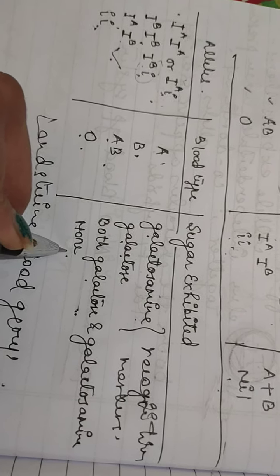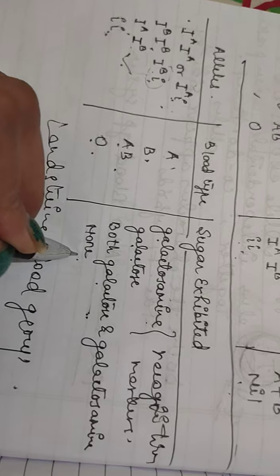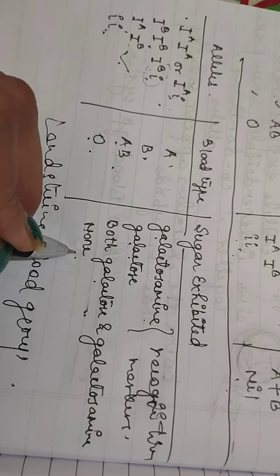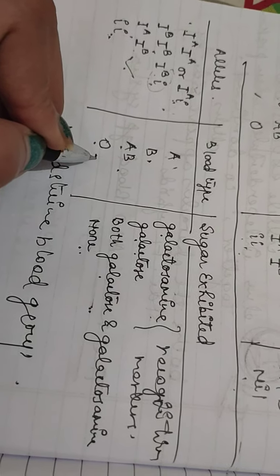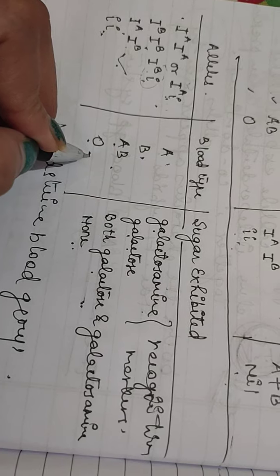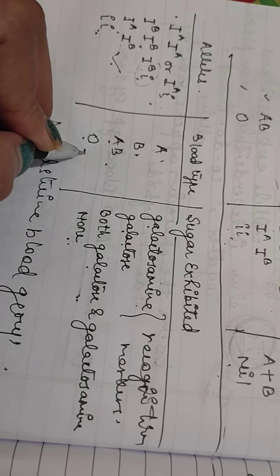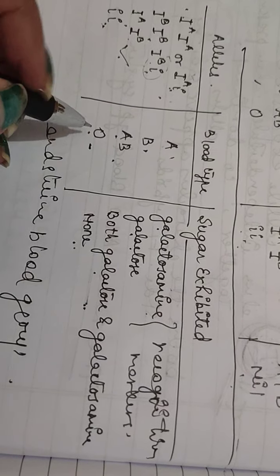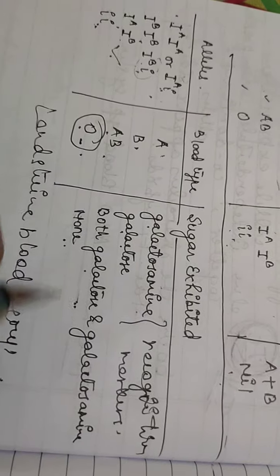However, if the donated blood is type O, no immune attack will occur, because you can see here that there are no galactose or galactosamine antigens on the surface of blood cells produced by the type O donor. So that's why it is called the universal donor. In general, any individual's immune system will tolerate a transfusion of type O blood. A person with type O blood group is known as a universal donor because neither